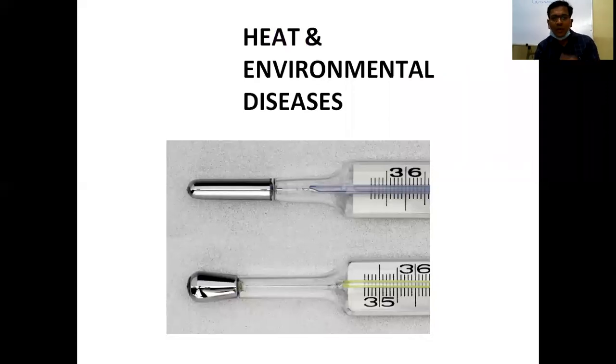So the above thermometer is the oral thermometer. The below thermometer is the rectal thermometer. What is the difference between an oral thermometer and a rectal thermometer? The oral thermometer has a sharp tip. The rectal thermometer has a stubby tip. So don't use a rectal thermometer orally.